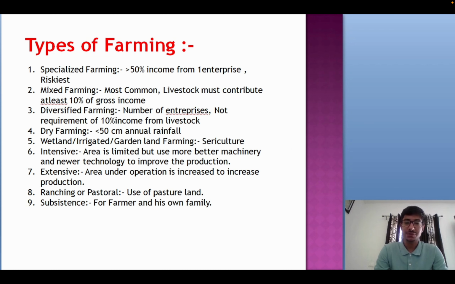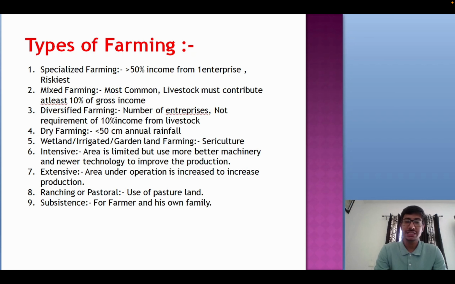Then what are the types of farming basically? We have specialized farming, where more than 50% of income comes from a single enterprise. If that enterprise fails, then the farmer is always at a loss. So it is the riskiest of all types of farming. Then we have mixed and diversified farming. Mixed and diversified farming are more or less similar. The main difference between these two is that the livestock must contribute at least 10% of gross income in the case of mixed farming, but this is not a condition in diversified farming.